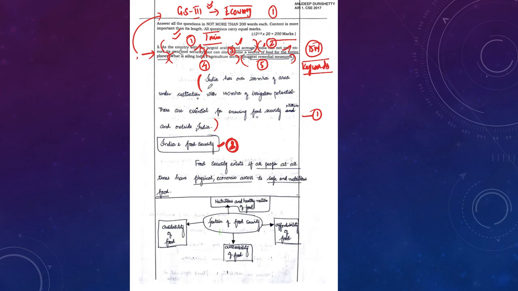Additionally, look at the structure of Anudeep Durishetty's answer. As usual, he comes out with an introduction, which he writes in 3.5 lines. I would say 2 to 3 lines is one of the ideal ways to write an introduction to any GS paper answer. Followed by that, he has written the body of the answer in a subheading approach.